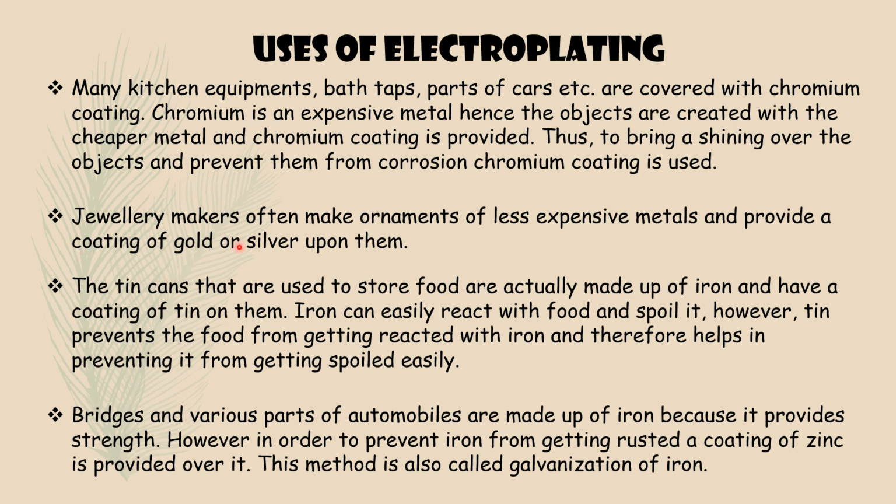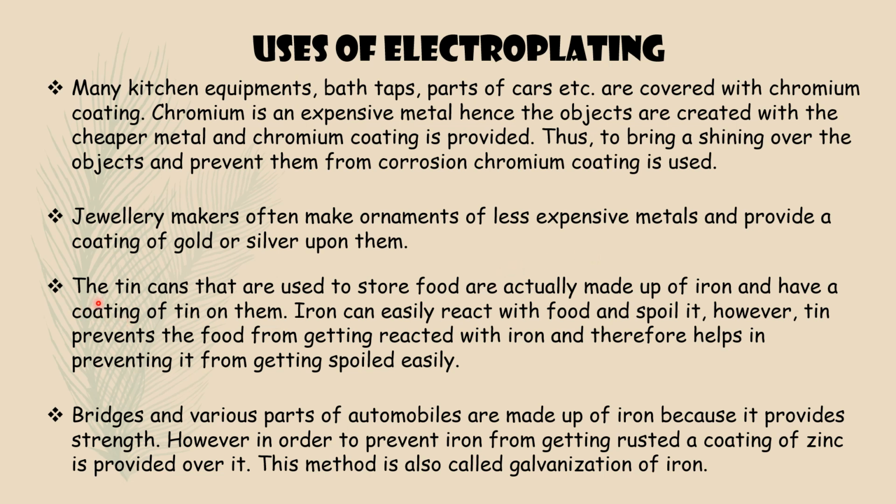Next, jewelry makers often make ornaments of less expensive metals and provide a coating of gold or silver upon them. So gold and silver are used to layer other less expensive metals. That is another application of electroplating.